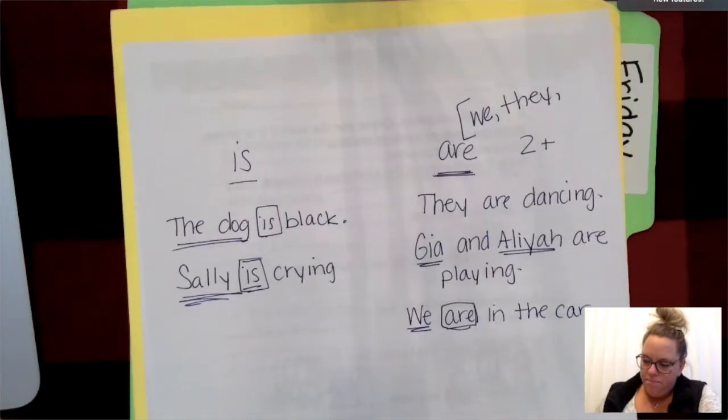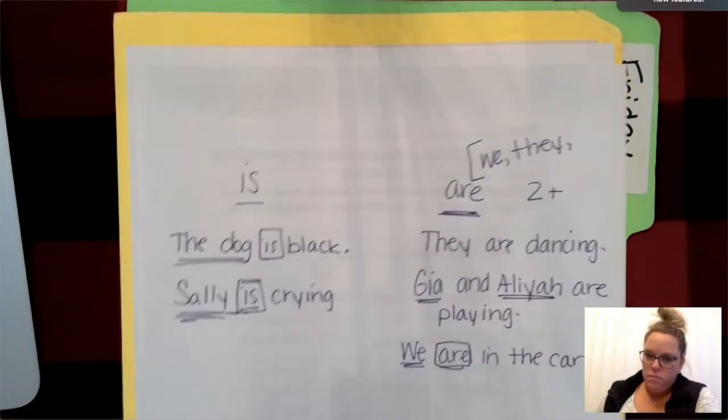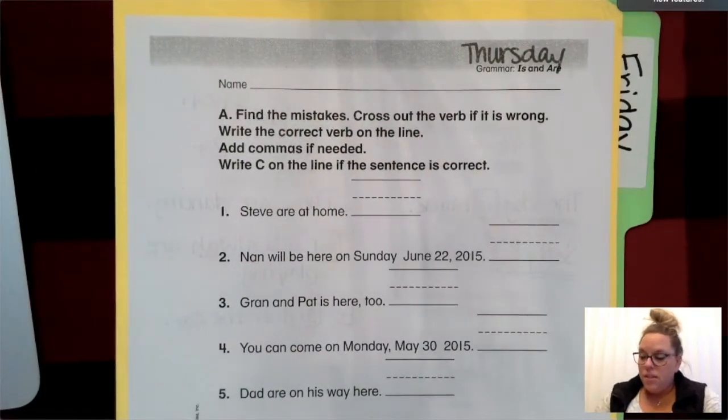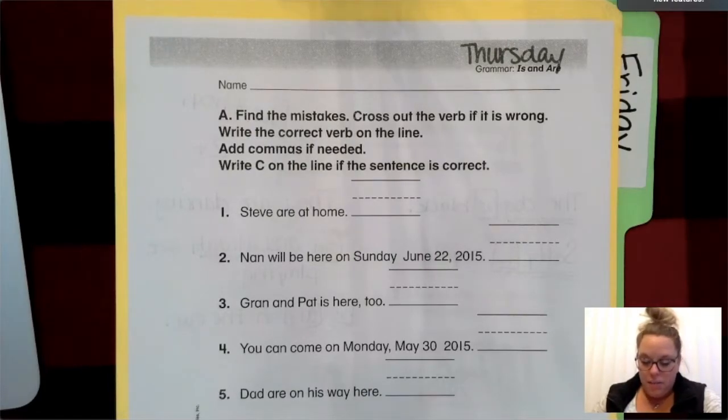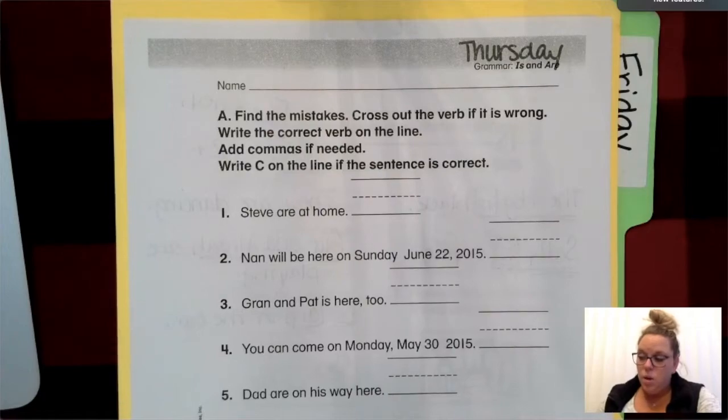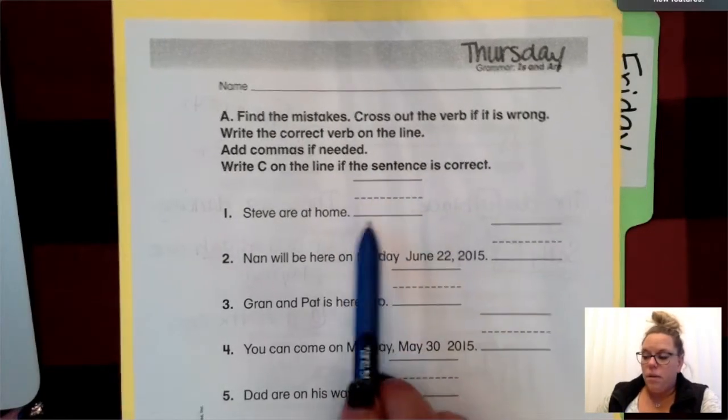Now, on the front side, what we're going to do today is look to see if there are any mistakes. And if there are mistakes, we're going to cross out the verb if it's wrong. And then we'll write the correct verb on the line.